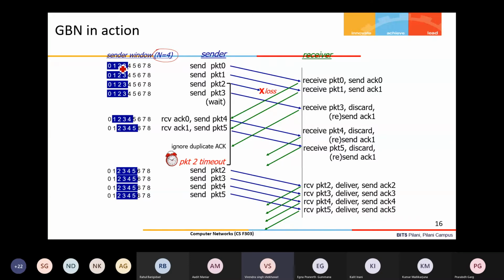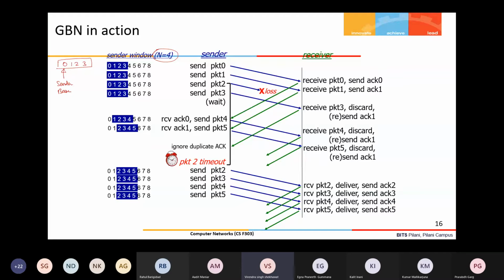or you can say how many packets can be maximum outstanding. So that is 4 in this case. So this indicates the window. So initially, if here I'm writing 0, 1, 2, 3, 4. One sender needs to maintain one pointer, that is called the send base. And let us say this is my window.